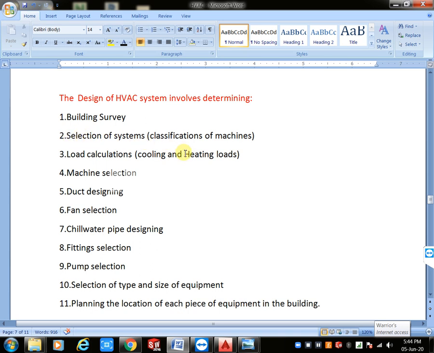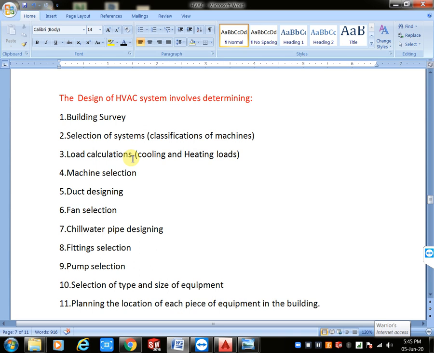In load calculation we have different types, which is wall, which is partition, and which is negligible. You want to consider all of this, and how many electrical equipments we are using, how much heat we are getting from the electrical equipments, and how many persons are living in that room. We want to consider all these in load calculations. Next we want to select the machine. Here system selection means we have supply air duct and return air duct, that we consider as a system.